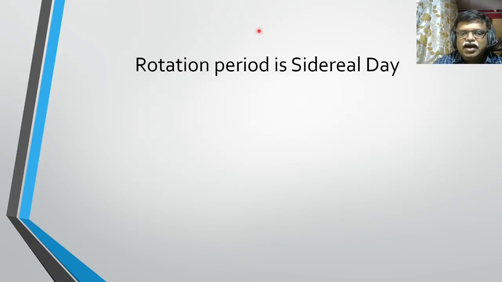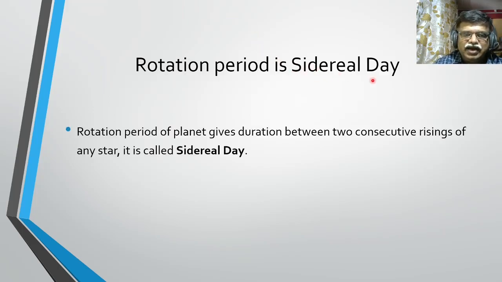Now, rotation period is, however, sidereal. The rotation period of a planet gives the duration between two consecutive risings of a star, or a star passing over the meridian.